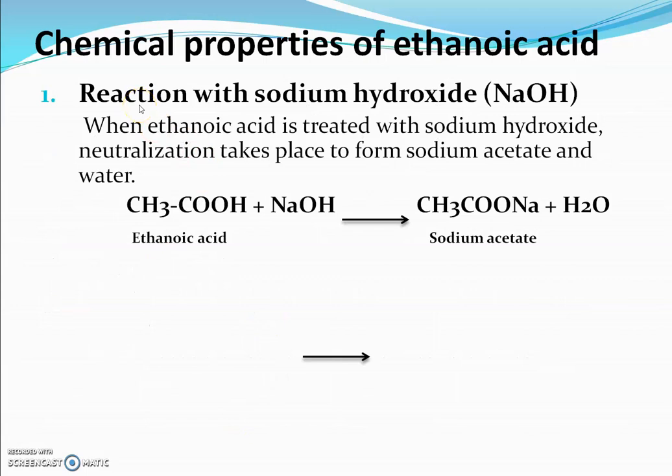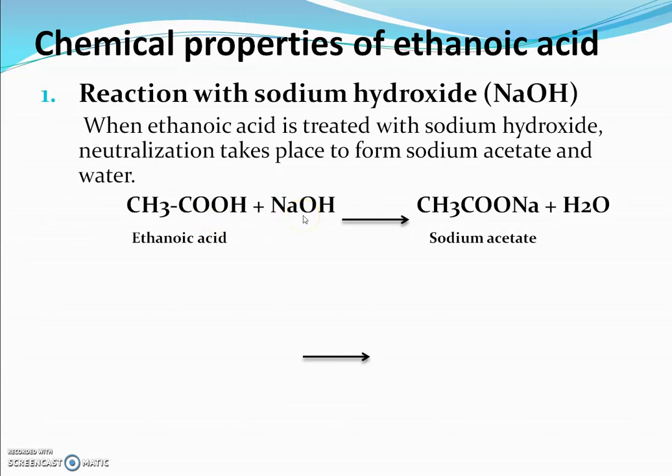Chemical properties of ethanoic acid. Number 1, reaction with sodium hydroxide, having formula NaOH. When ethanoic acid or acetic acid is treated with sodium hydroxide, a neutralization reaction takes place to form sodium acetate and water. Here, sodium acetate is a salt. Acetic acid is an acid, while sodium hydroxide is a base.